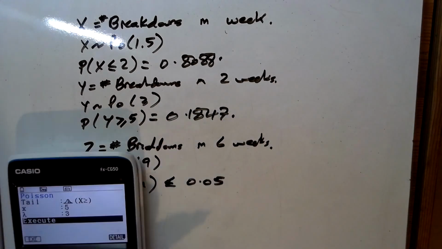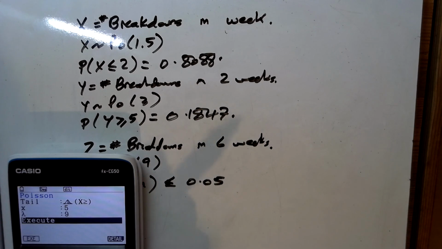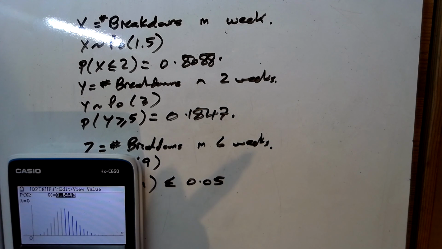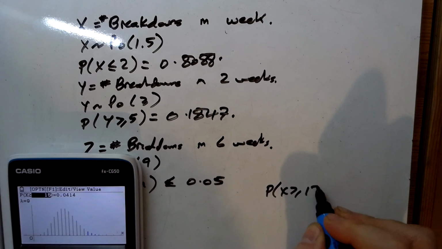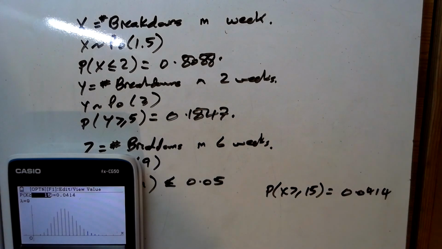So put it there. So our mean is 9. What do you think? You get a refund at 9? So the chance of that happening, no, that's far too high. So let's try a few more. So we've got to about 15. Oh, that's a good one. So the probability that X is greater than or equal to 15 is 0.0414. That is less. Let's try the other side of it.